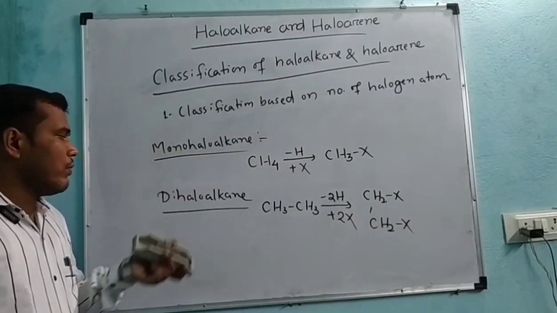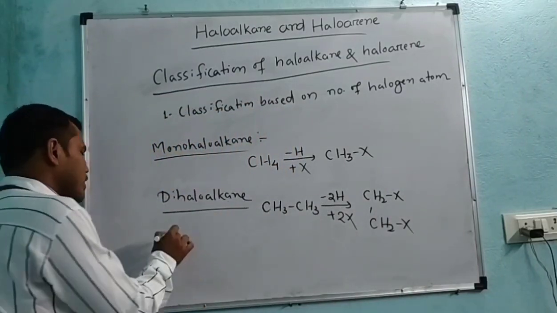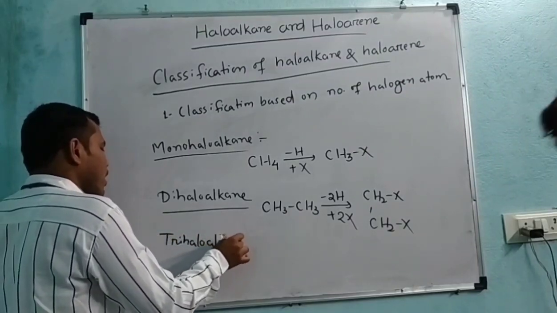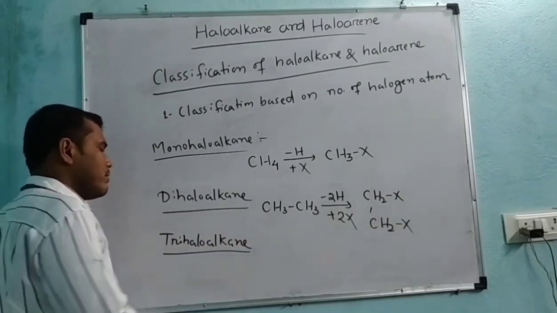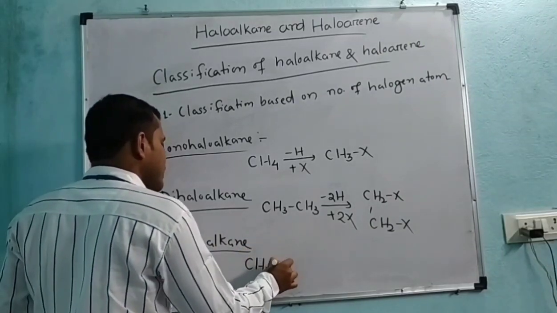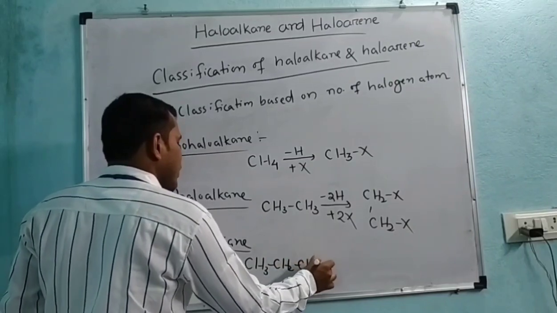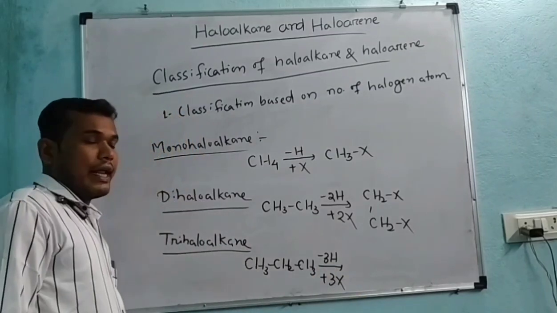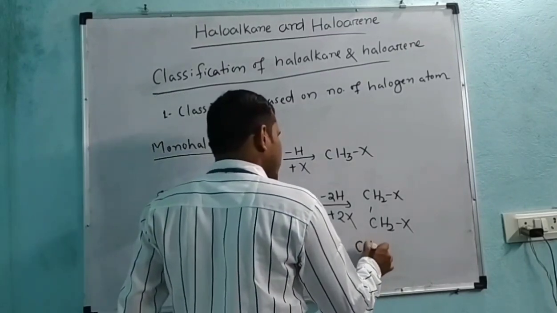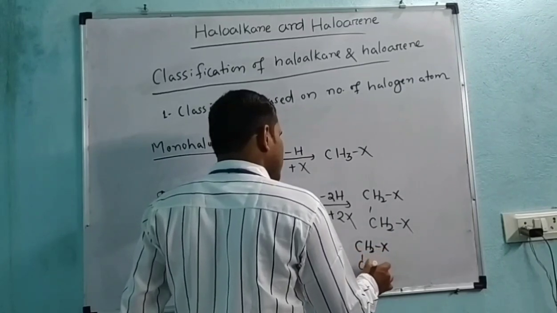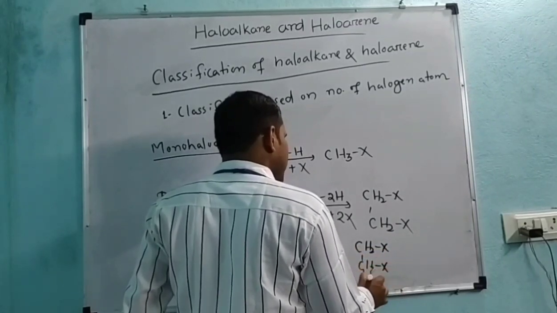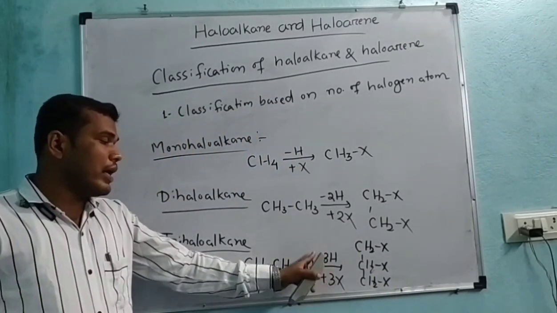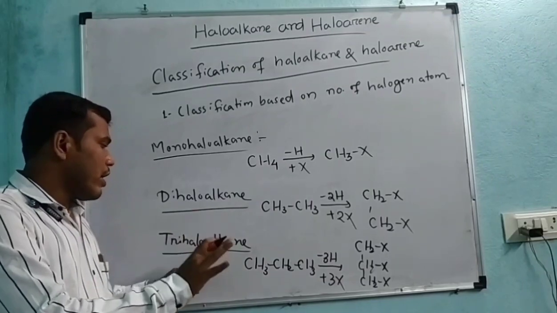That is a dihaloalkane. Similarly, another one, trihaloalkane. The example is CHX3. Here three hydrogens are replaced by three halogens. Now look, students, three halogen atoms replaced three hydrogen atoms, that is your trihaloalkane.